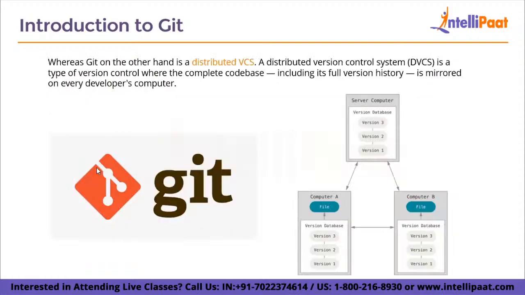On the other hand, Git is a distributed version control system, DVCS for short, which is a type of version control where the complete code base or the database, whatever you want to call it, including its full version history, that is, its timeline, all the commits that you did, is mirrored on every developer's computer. That is, everyone will be having this data on their computers. So even if the server fails, you can fork it or clone it. Fork or clone is just a fancy word for copying the code base from another user. So you can do that in case the server fails.